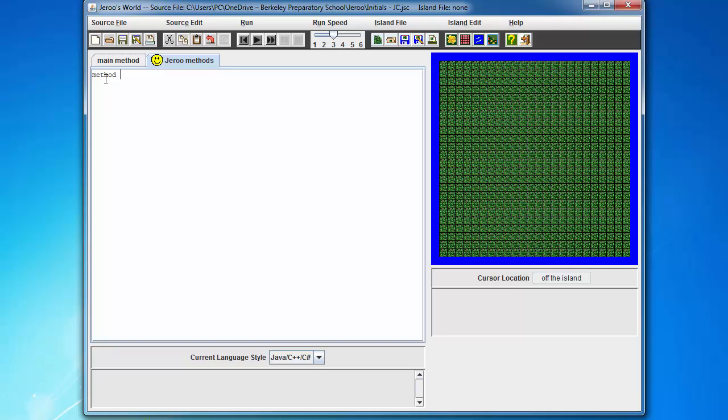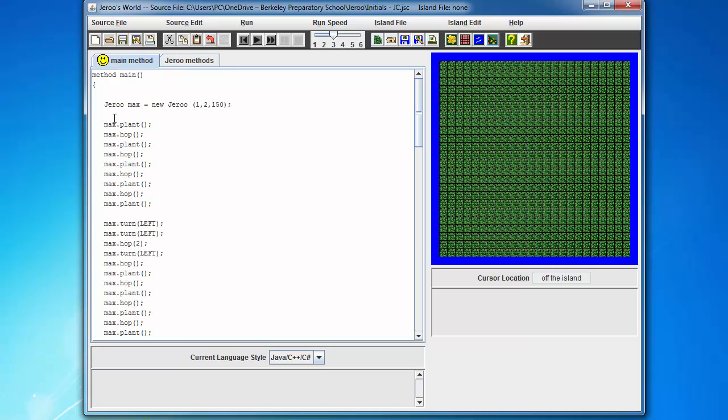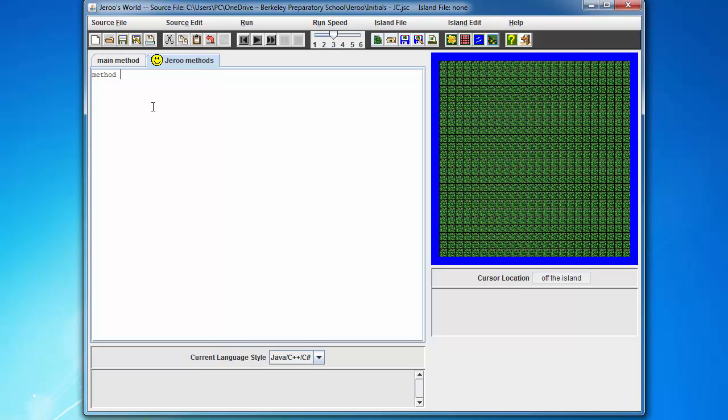It can be any name that you want as long as it's not one that Jeroo has already used. So we can't use main, we can't use plant, we can't use hop, we can't use turn, but basically anything else works. Okay, so for example, I want this code to be for making the letter J. So I'm just going to do make J, open and close parentheses. Now, the naming and the syntax of this object name or this method name is important, okay? Your first word always has to be lowercase, and then it just helps to read.